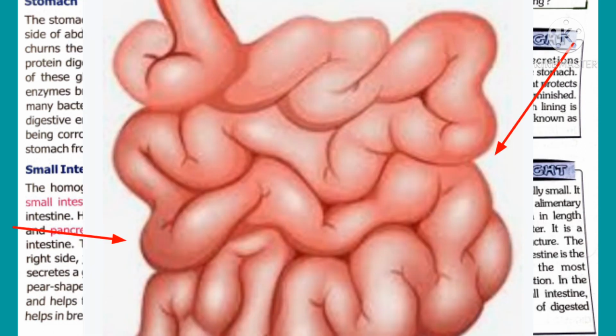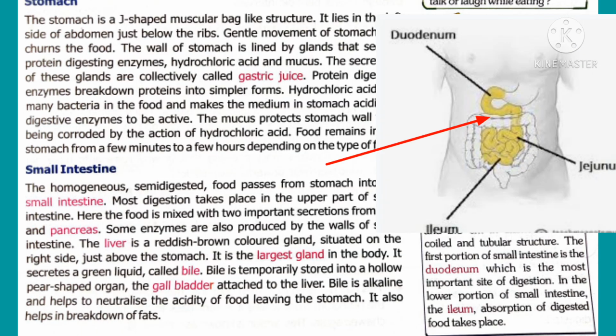The length of the small intestine is 7.5 meters and 2.5 centimeters in diameter. Small intestine is a coiled and tubular structure. The first portion of the small intestine is called duodenum, which is the most important site of digestion. The lower portion of the small intestine is called ileum. In the ileum, absorption of digested food takes place.